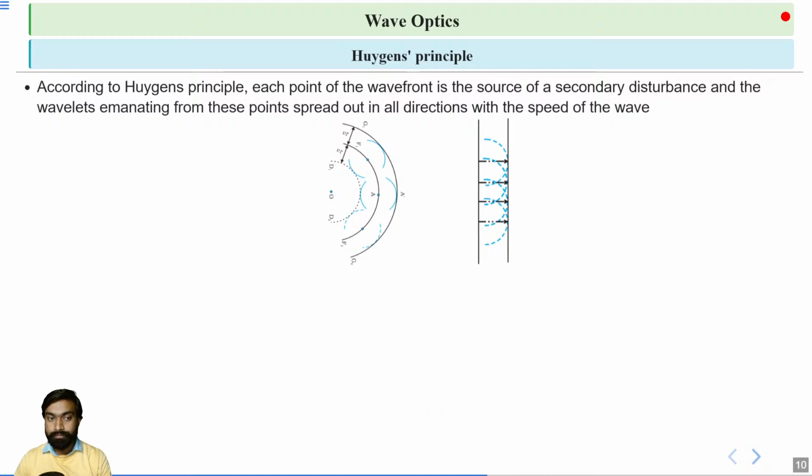So assume this is a wavefront. Okay. This is the wavefront. What is visible on this graph is the first wavefront. Okay. So every point, for example, this point, this point, this point, this point, or this point, every point on this wavefront is a secondary disturbance. All right.